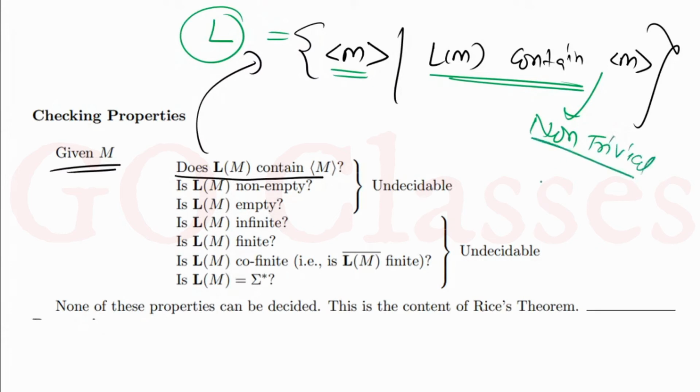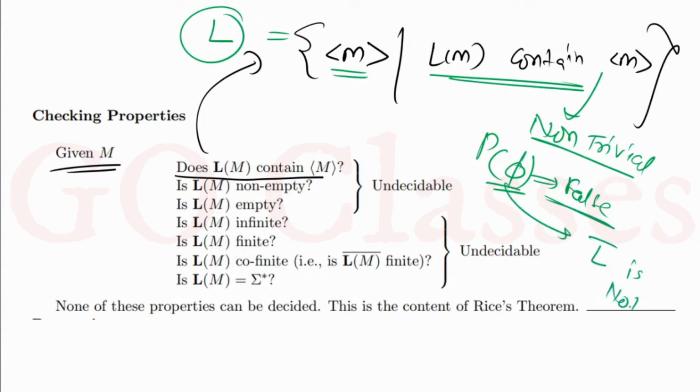Once this is a non-trivial property, now just check whether the empty language will satisfy this or not. You can see the empty language will not satisfy this, because the empty language of course has nothing. And you know, when the empty language does not satisfy, then what can you say? You can say that L complement is not RE. Immediately you can say L complement is not RE. But what about L? L complement is not RE, that is okay, but what about L? This is what we need to see.